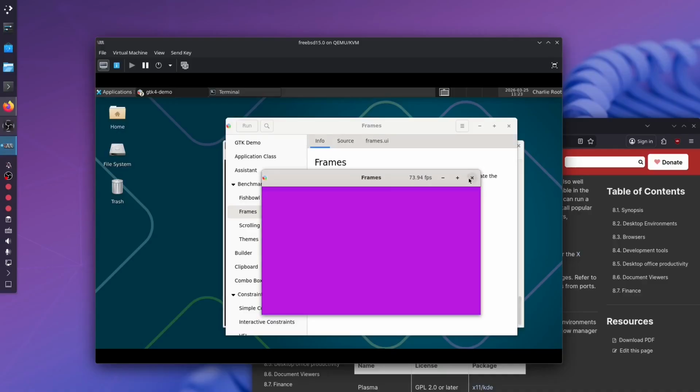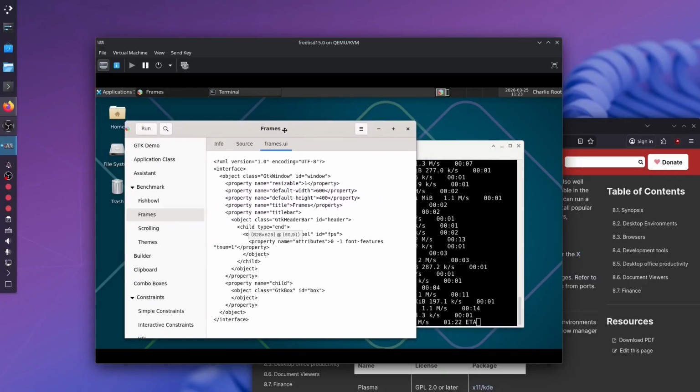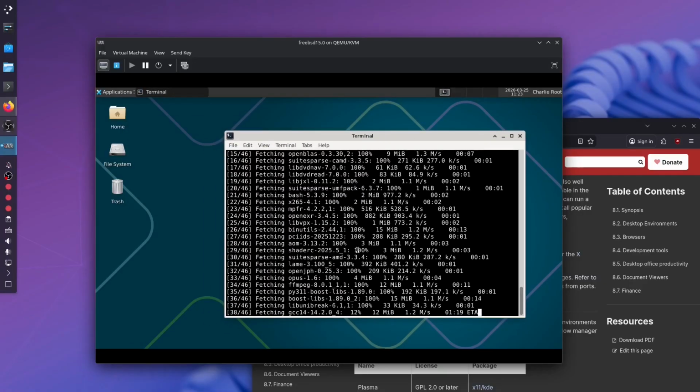Okay, this is frames.ui. Let's look at this. This should be pretty simple, right? And it is. This is the whole thing. So this is an XML file. There's a GTK window, and these are properties. I don't know, why are we learning GTK right now? This is not the purpose of this video.